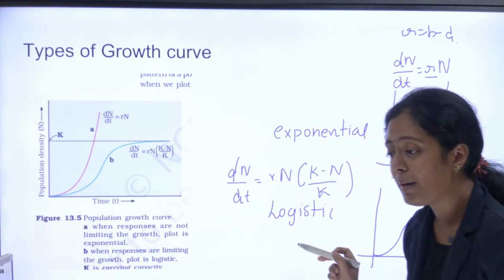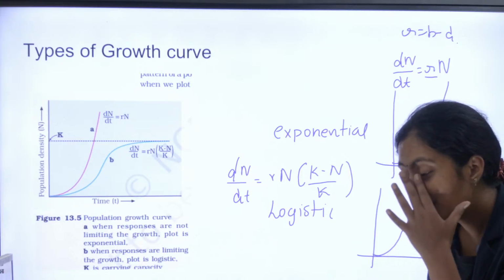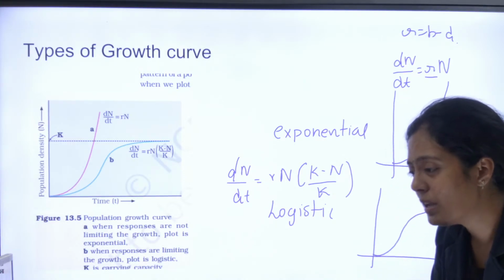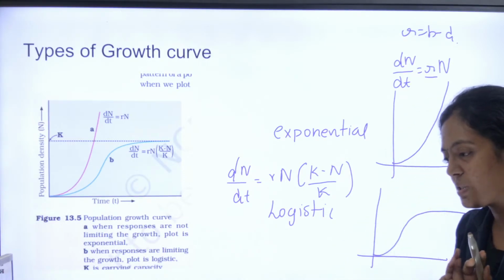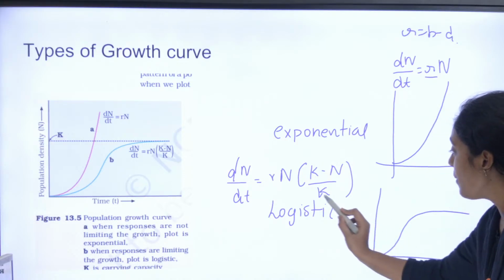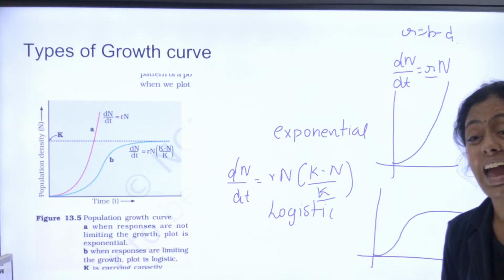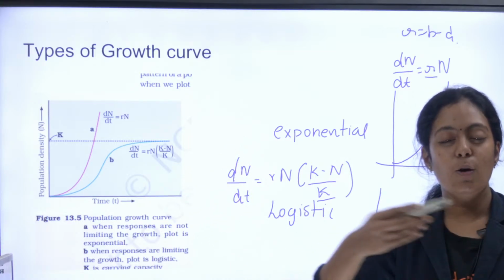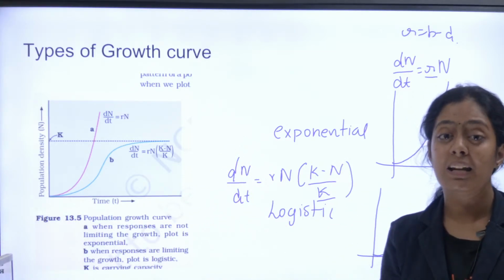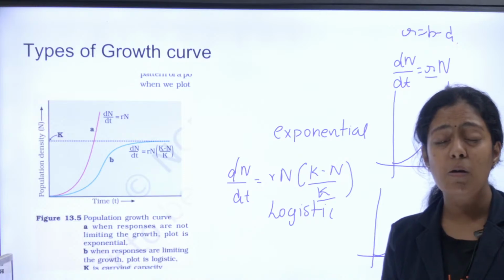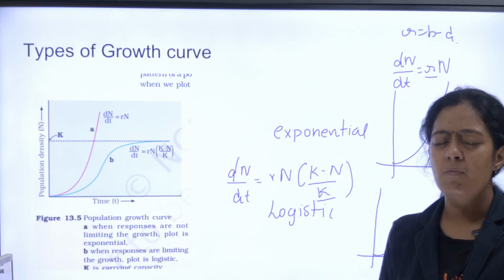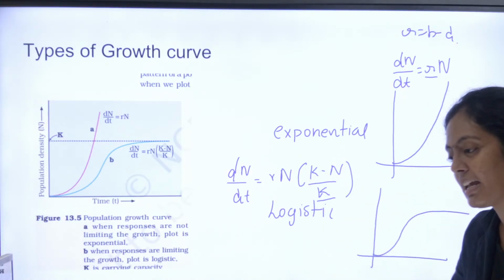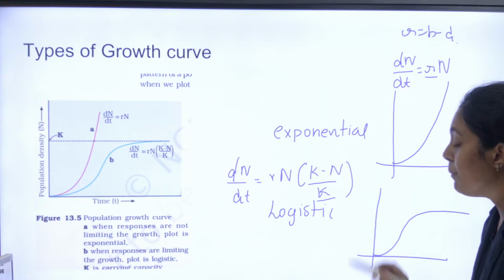What is K? Anybody? What is K? Can anyone tell me what is K here? K is the carrying capacity. Suppose I have 2 square kilometres of area. What is the maximum number of organisms that can live in that 2 square kilometres? That is what we call carrying capacity, K. Okay, remember these two.